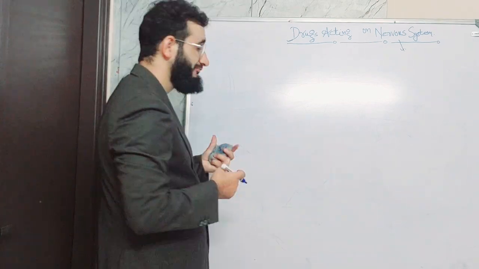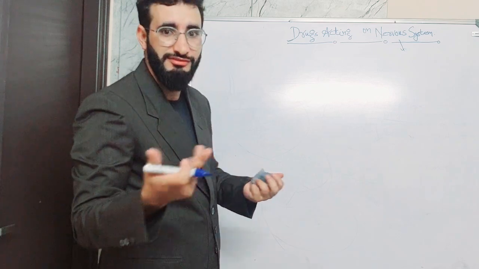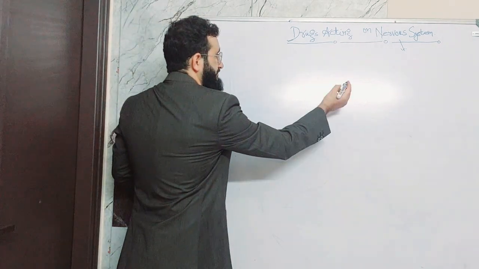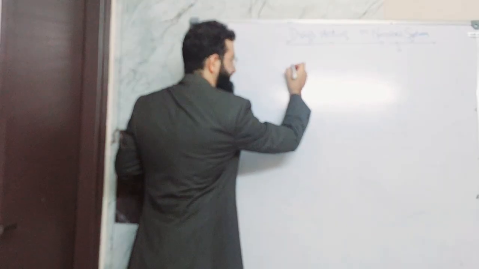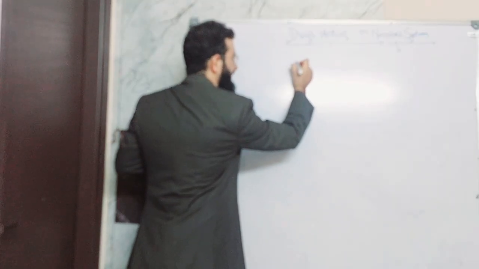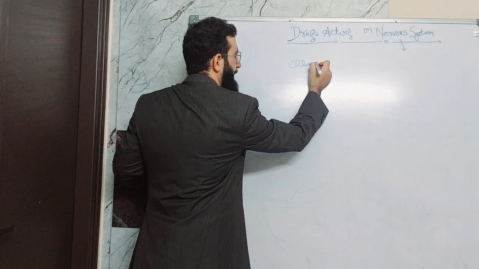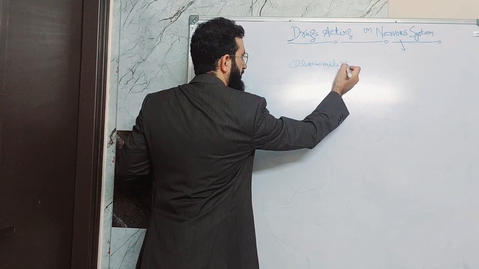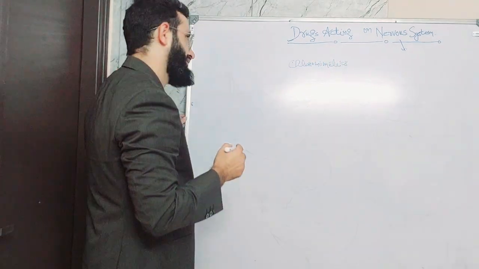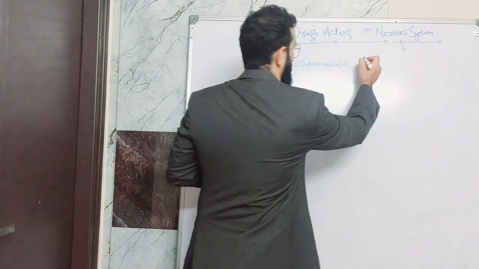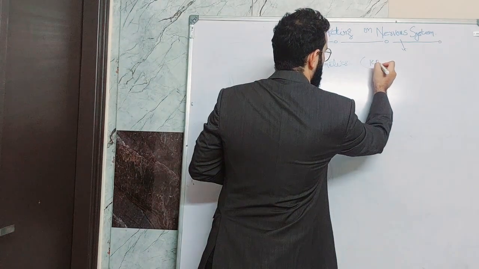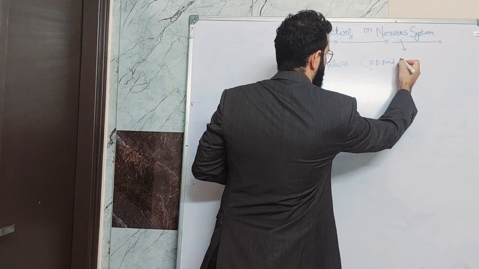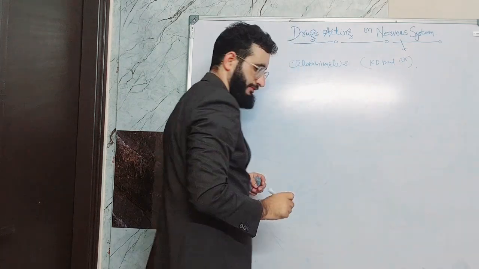Without medicine you can't treat patients. So here is cholinomimetics. The reference for this is KD Tripathi, 8th edition.